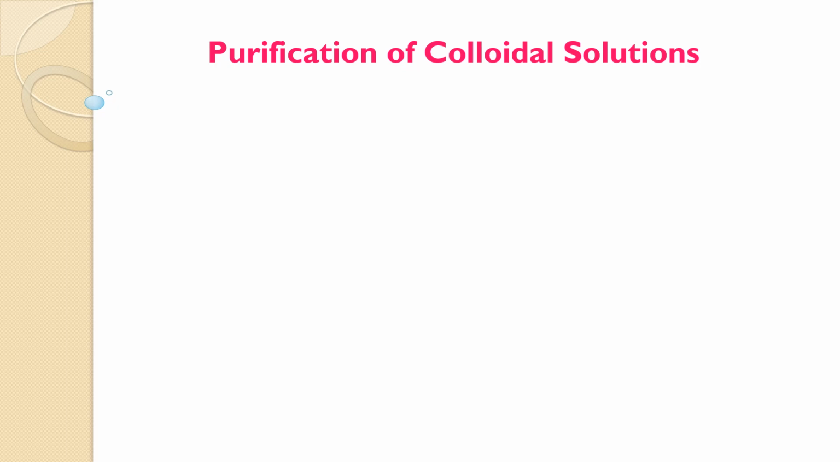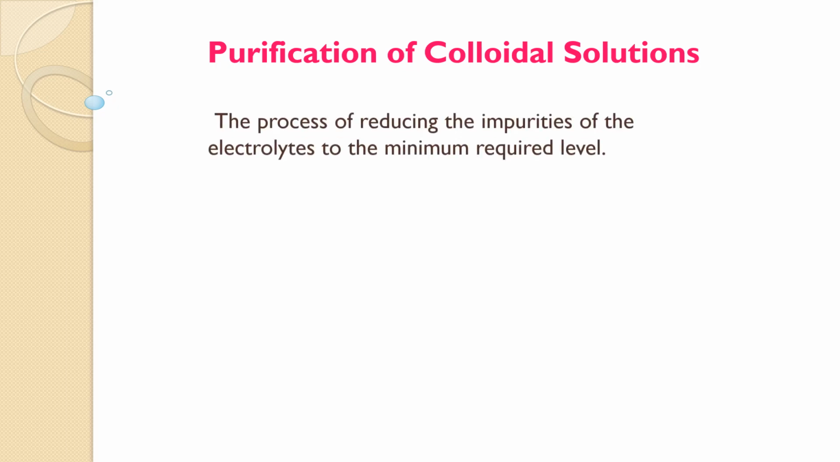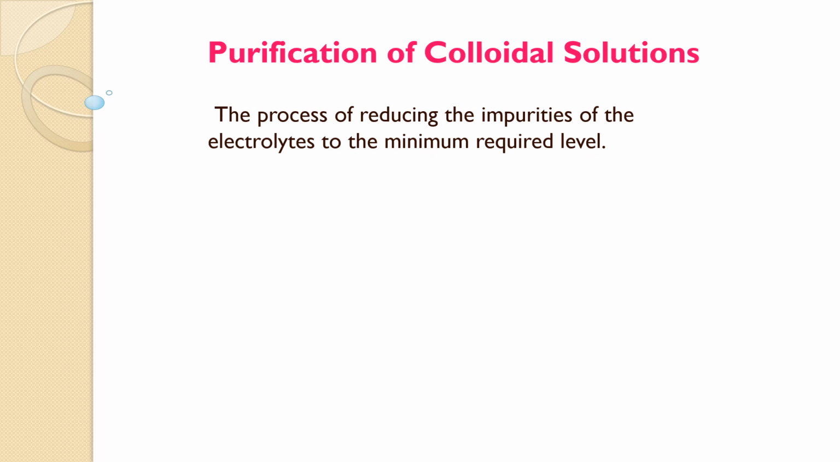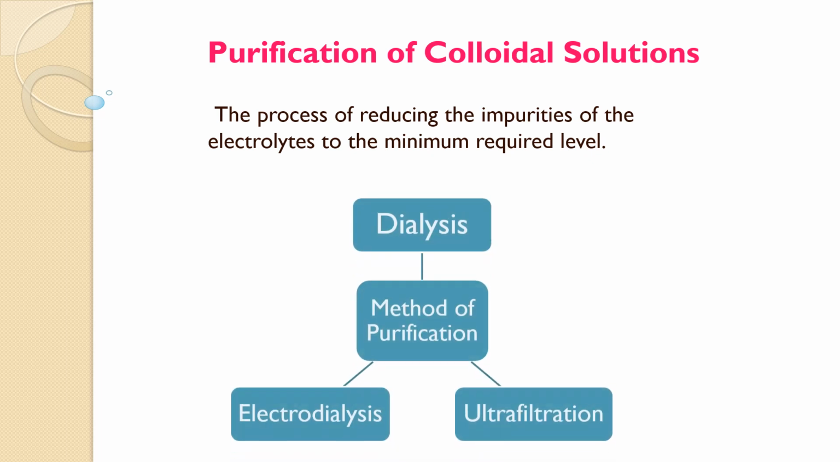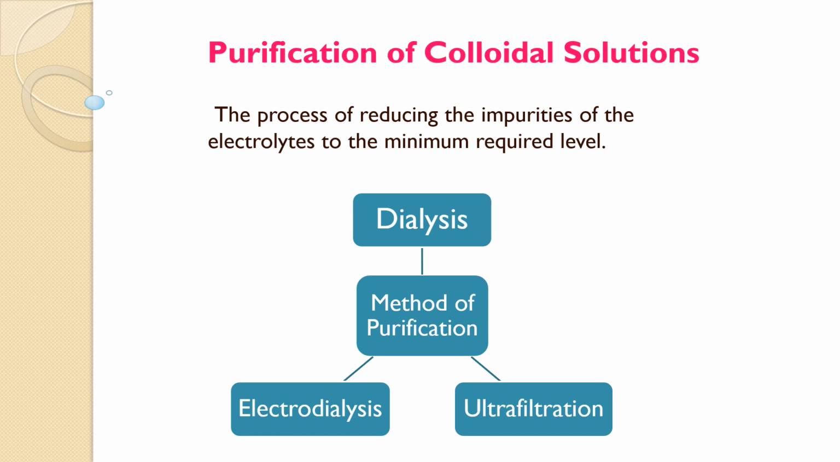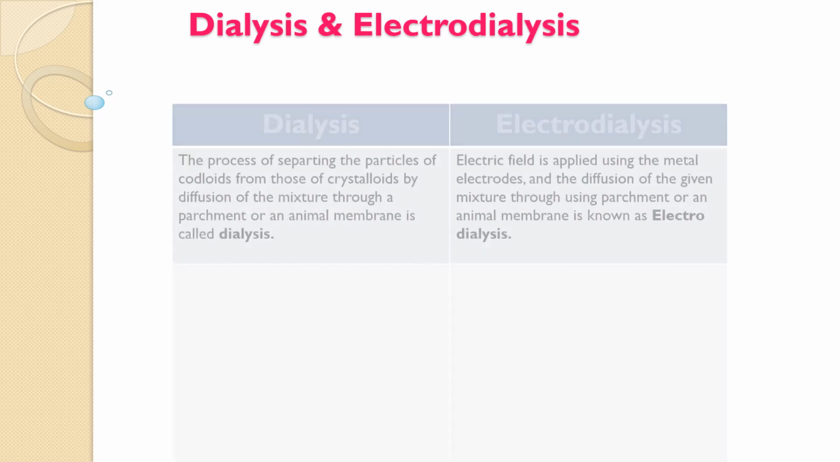After studying preparation of colloidal solution, we will study purification of colloidal solution. The process of reducing the impurities of electrolytes to the minimum required level is known as purification. Various methods of purification are dialysis, electrodialysis, and ultrafiltration. We'll be studying them one by one. We will study dialysis and electrodialysis simultaneously.